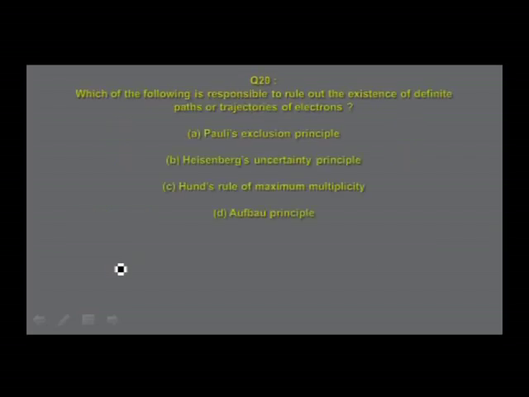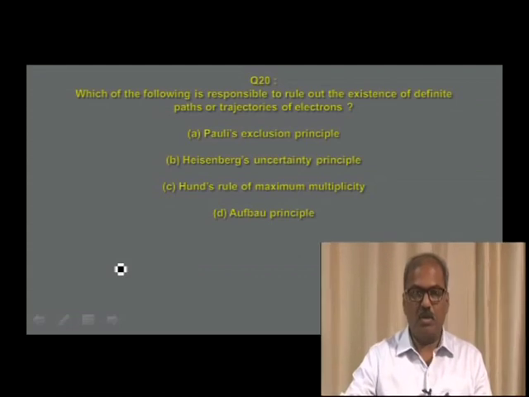Which of the following is responsible to rule out the existence of definite paths or trajectories of electrons? The first one, Pauli's exclusion principle. Option B, Heisenberg's uncertainty principle. Option C, Hund's rule of maximum multiplicity. Option D is Aufbau principle.